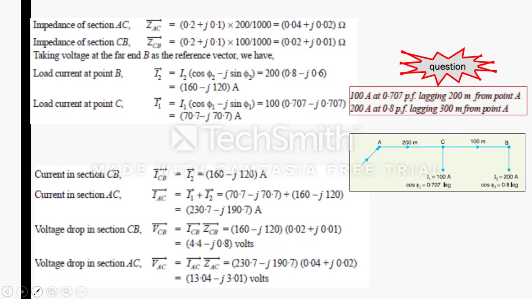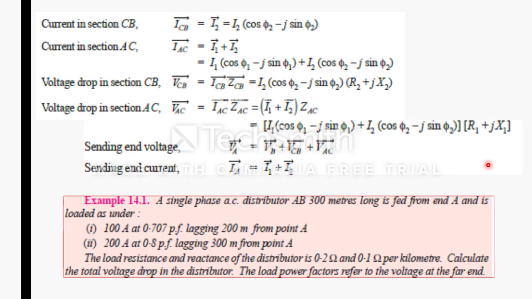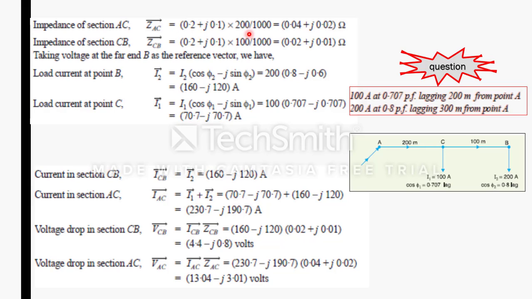You can see the resistance is given as 0.2 ohm per kilometer, and 0.1 per kilometer. So 0.2 divided by 1000, and the distance here is 200, right? So for ZAC, per kilometer is given, and for this 200 meters what is the value?